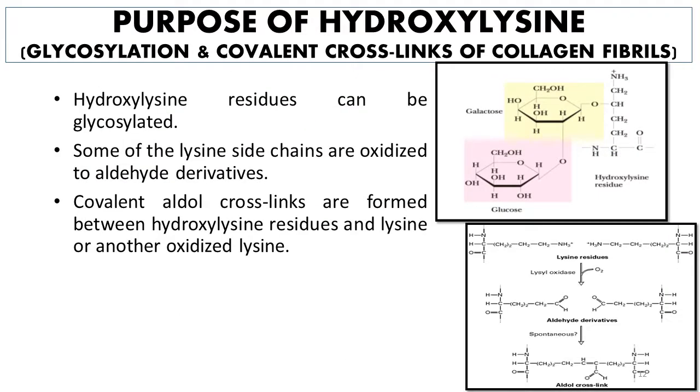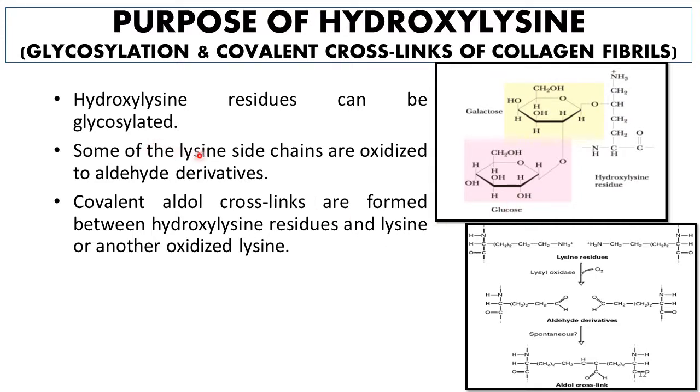So what is the purpose of hydroxylysine? First of all, hydroxylysine residues can be glycosylated, as can be shown in this diagram. This is a hydroxylysine residue, and it can form bonds with galactose and glucose.